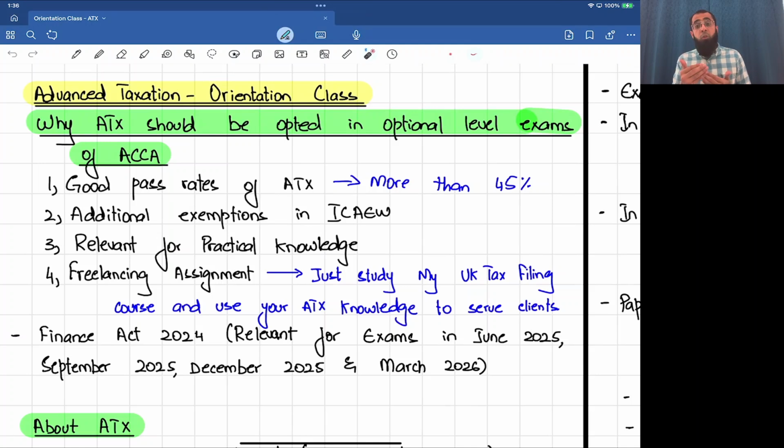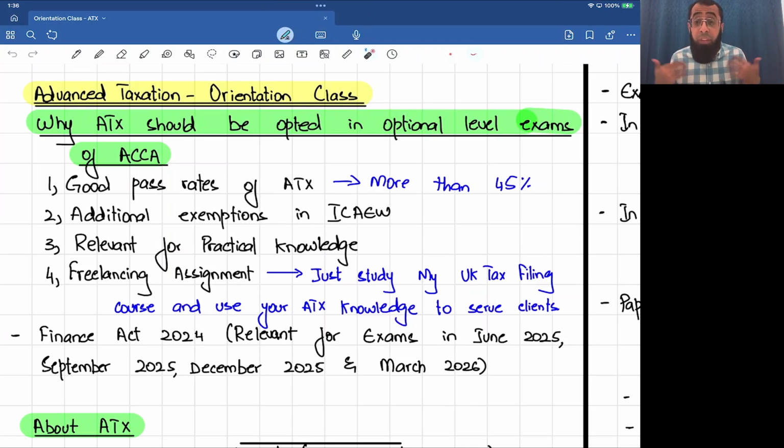So normally students go for ICAEW once they are done with ACCA. Now in ACCA, if you have opted advanced taxation and advanced audit and assurance level exams in your optional level, then in ICAEW, you get exemption of 12 papers out of 15 papers. So you only need to give the last three exams.